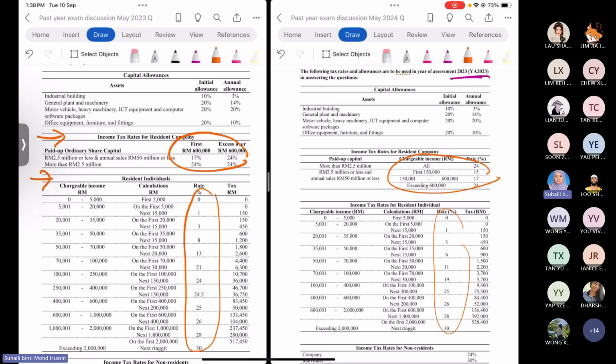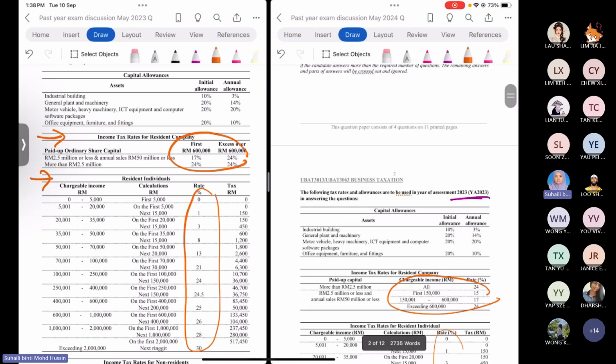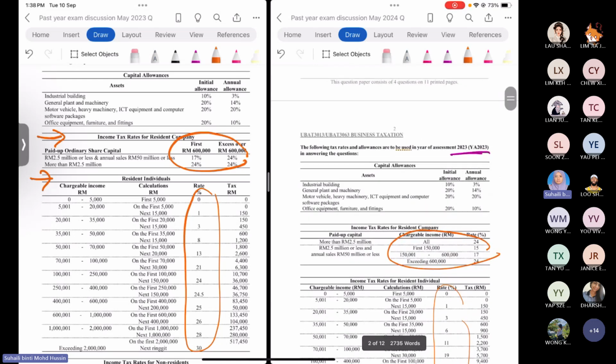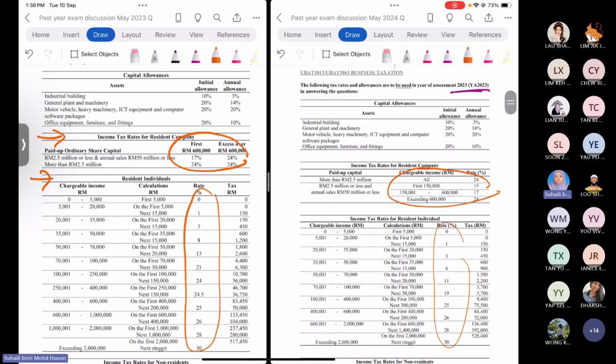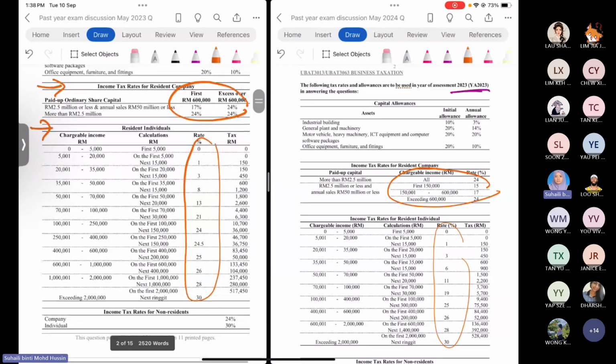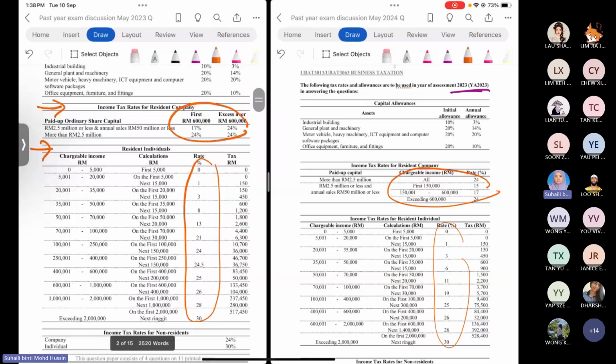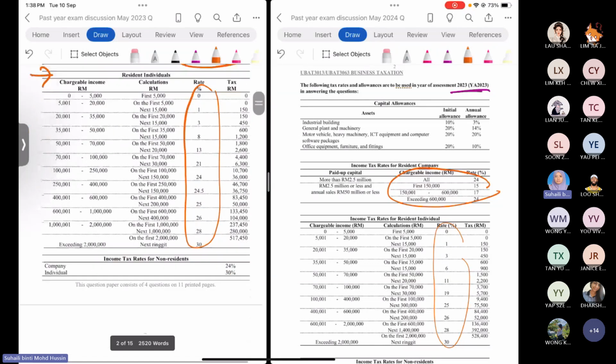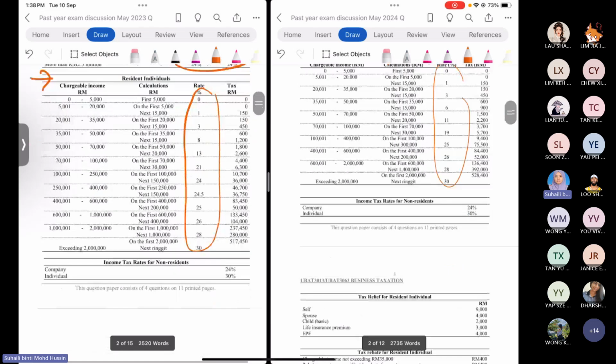So your final letter will be based on year of assessment 2023. The table is exactly similar to May 2024, but when you do the exercise for May 2023, please refer to your table, especially for the tax rate here, because it is a little bit different.